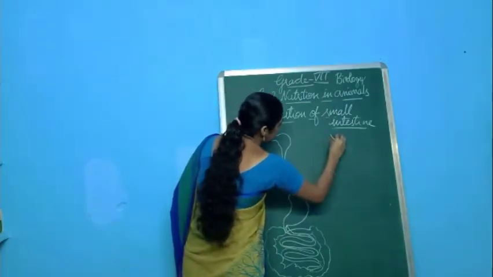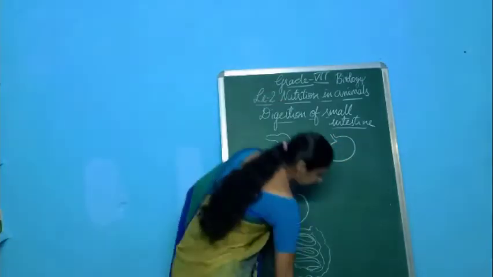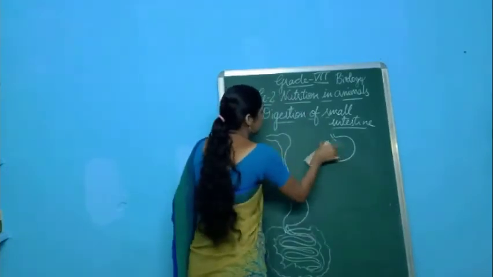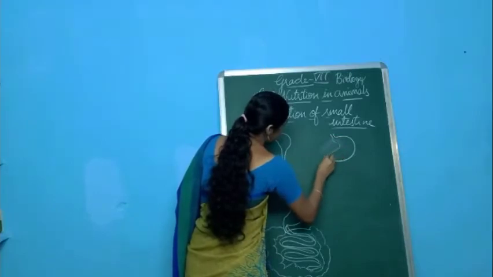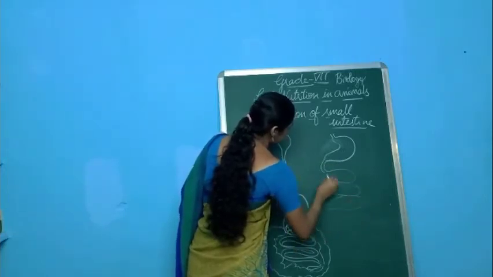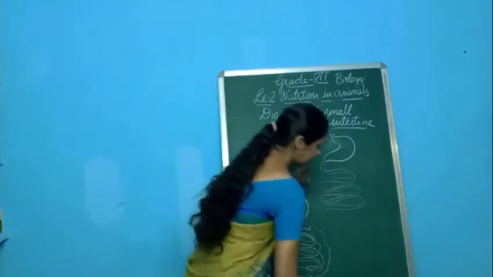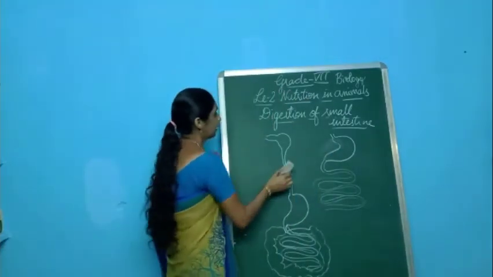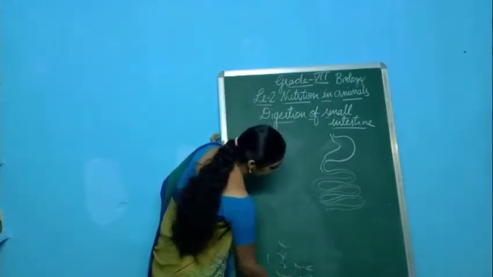If you consider the stomach, you know that the stomach is a J-shaped structure, and next to the stomach we have the small intestine like this. So how does this small intestine carry out the digestion process?